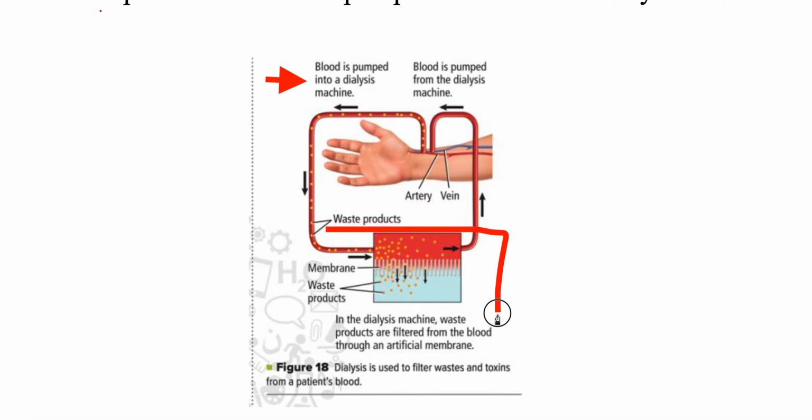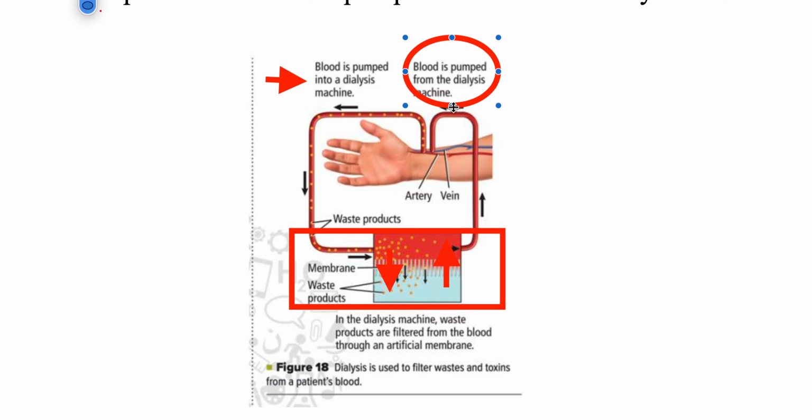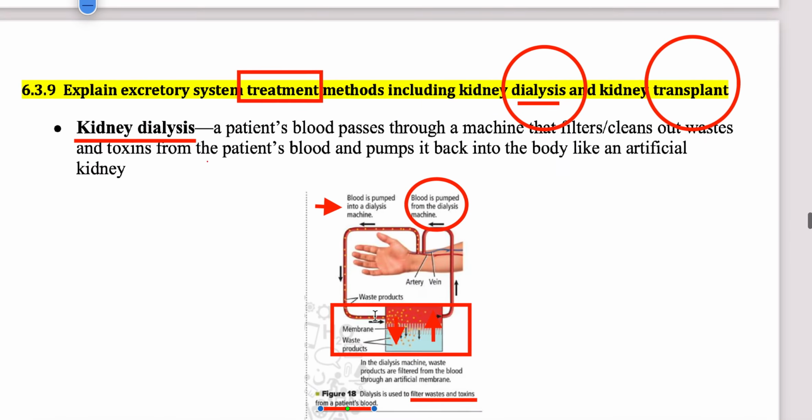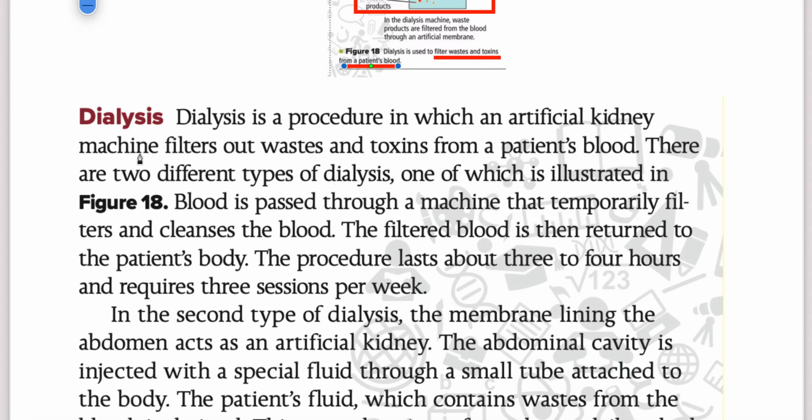Over here you can see that it is taken to the machine, and this machine has good products. So due to the high concentration of toxic materials in the blood, when the blood enters the machine, the waste products diffuse out of the blood and go into the machine, and good products go from the machine into the blood. So blood is returned from the dialysis machine to the body, filtered, and it filters the toxins and the wastes from the person's blood. Dialysis is basically a procedure in which an artificial kidney machine filters the waste and toxins out of the blood.